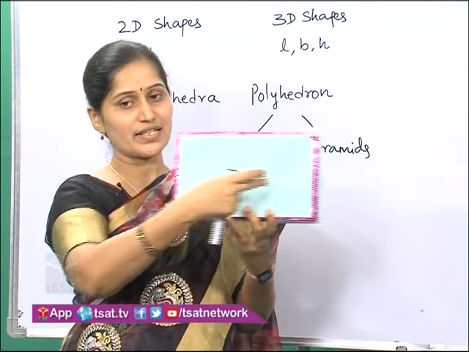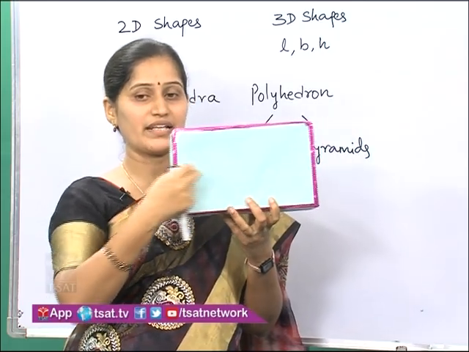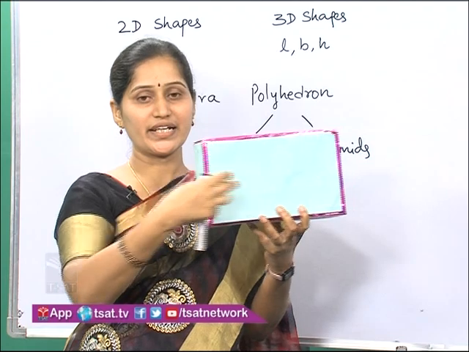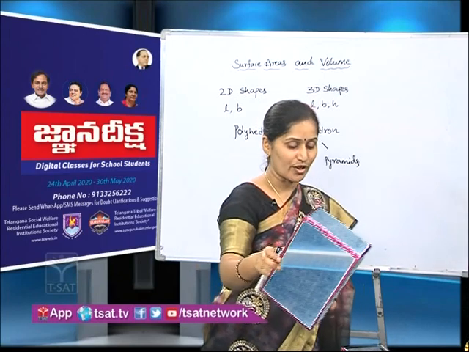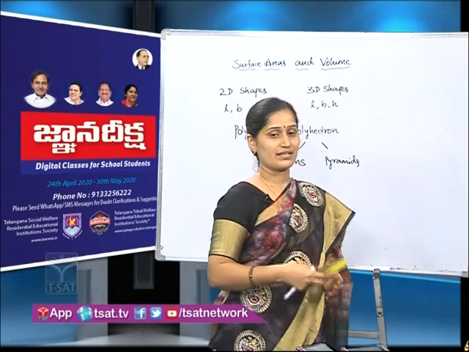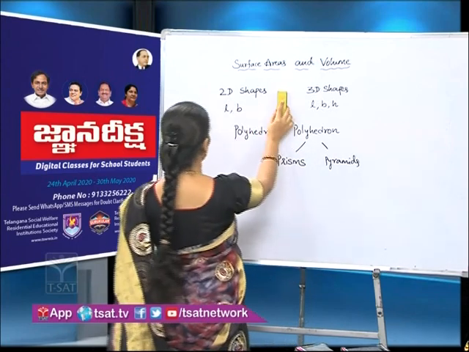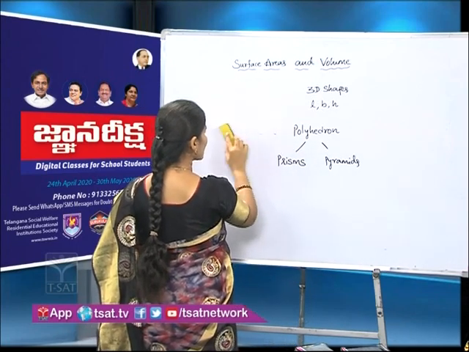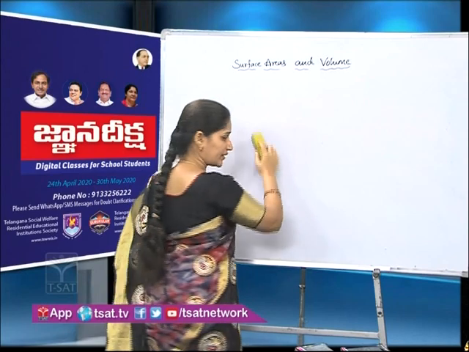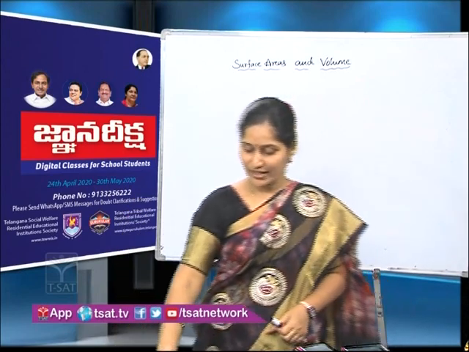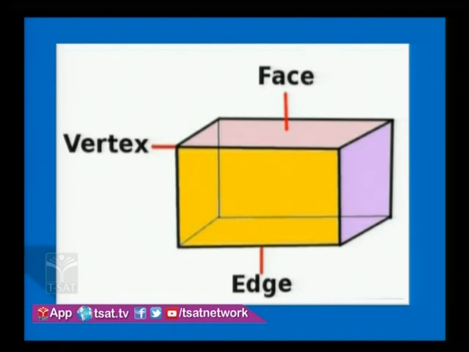Is there any vertex in the middle of the solid? No. Here there is no intersection of edges, so we are not getting any vertices. So flat surfaces are known as faces, the intersection of faces is known as edges, and the intersection of edges is known as vertices. To get a clear idea, just look at the slide. So here face, vertex and edge. Clear? Okay.